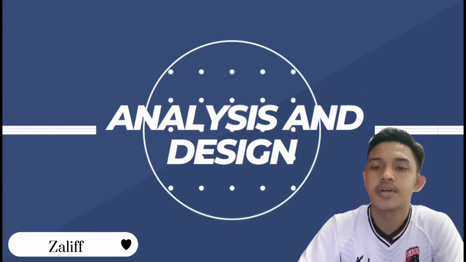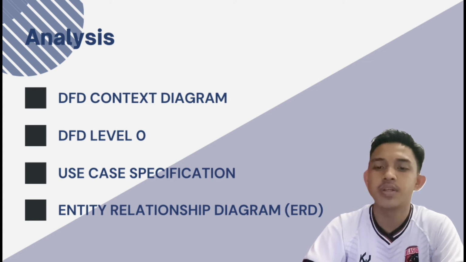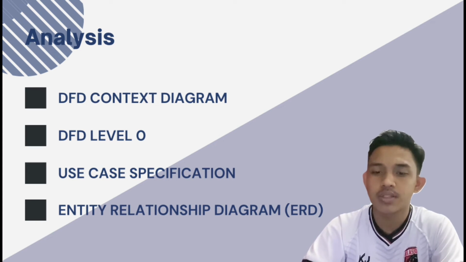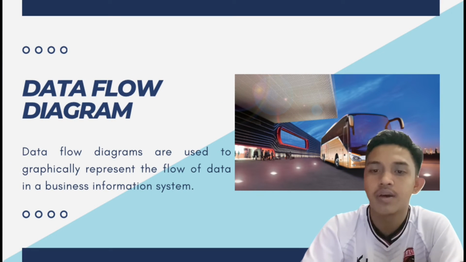Analysis and design. For analysis, there are 4 things in it, which are the DFD context diagram, the DFD level 0, use case specification, and entity relationship diagram or ERD. Data flow diagram or DFD is used to graphically represent the flow of data in a business information system.